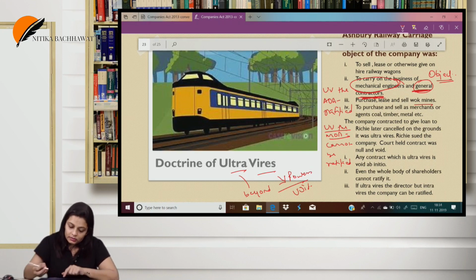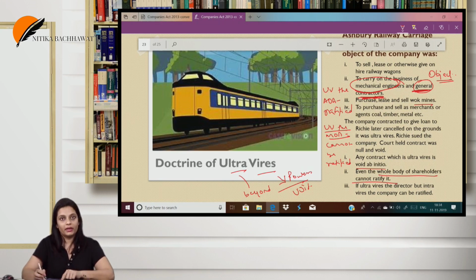So any contract which is ultra vires is void ab initio. Even the whole body of shareholders cannot ratify it.